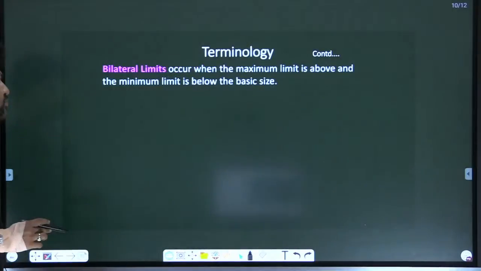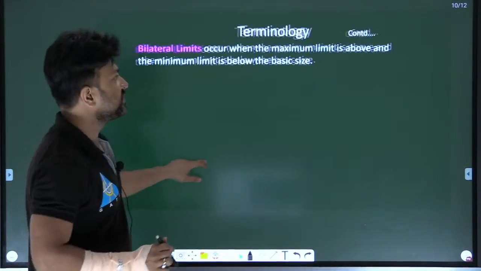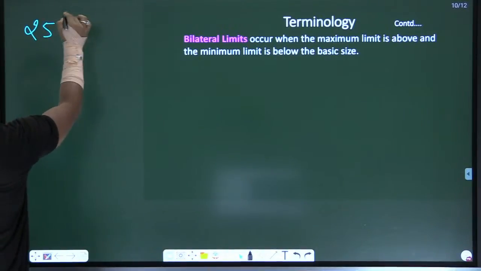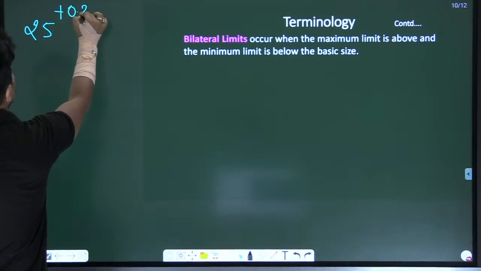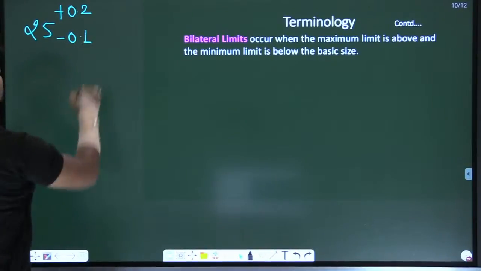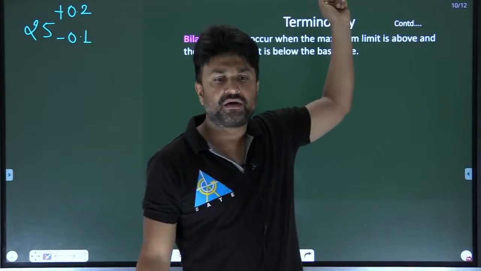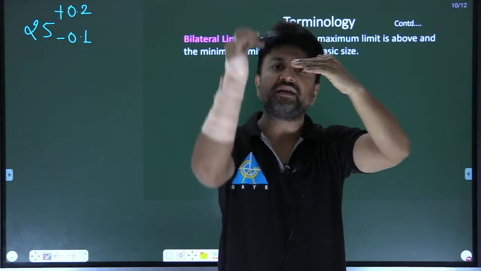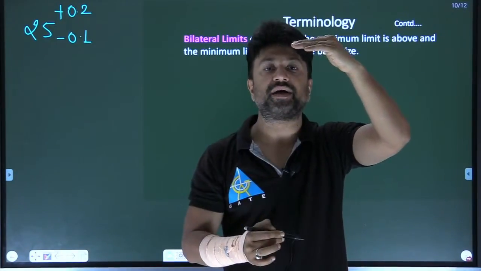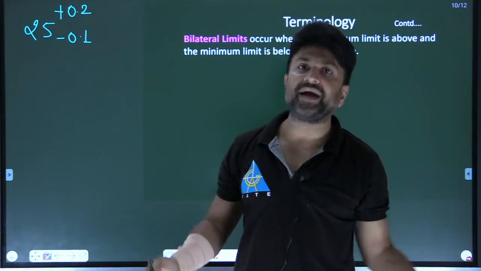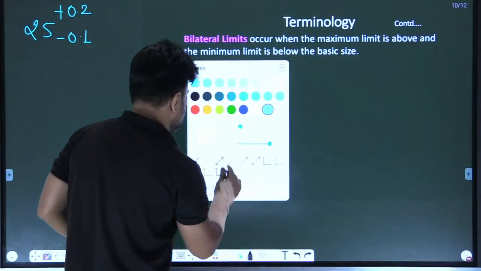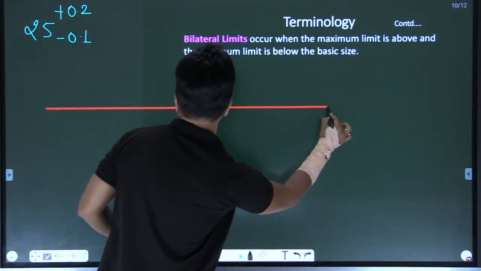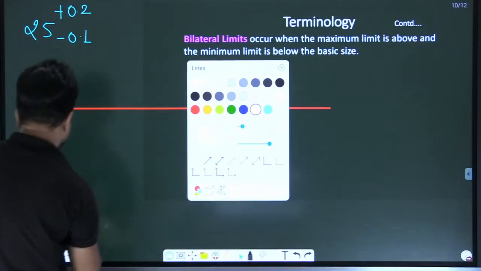Now it's time to discuss the bilateral system. Let's say one of the limits is 25 plus 0.2 minus 0.1. It is a bilateral system. Why? Because one deviation lies above the 0 line and one deviation lies below the 0 line. So that system is known as a bilateral system. If you are not getting it, then draw and try to understand.